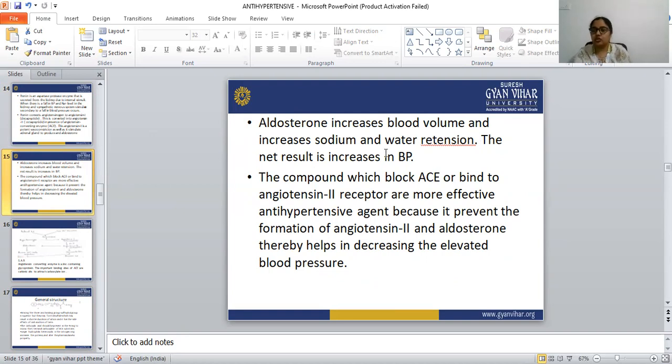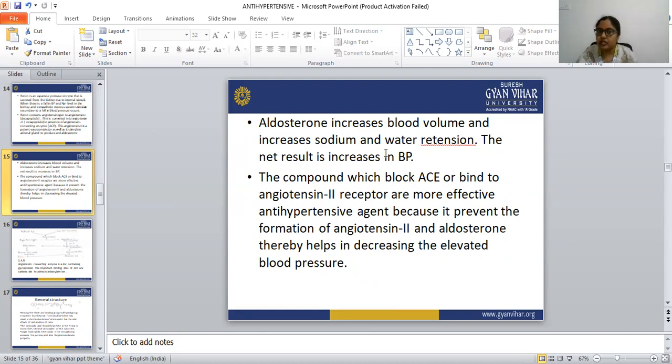So angiotensin 2 is responsible for hypertension, because it stimulates the release of aldosterone. When aldosterone is released inside the body, it increases the blood volume and increases sodium and water retention, and the net result is an increase in blood pressure.